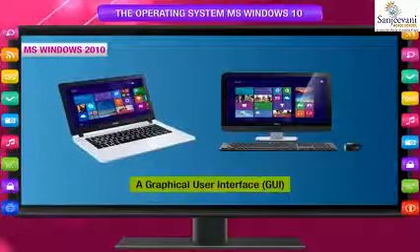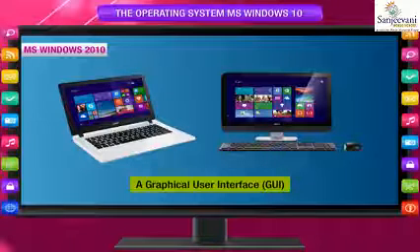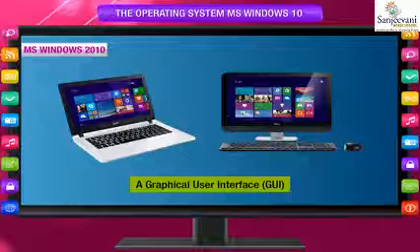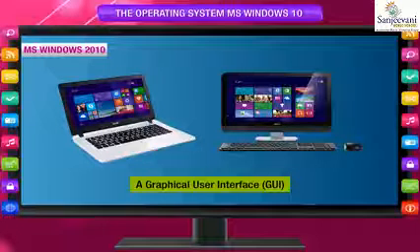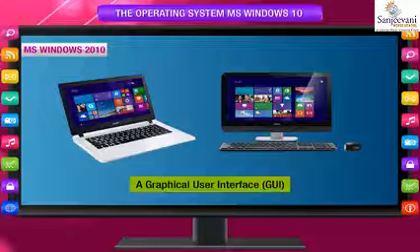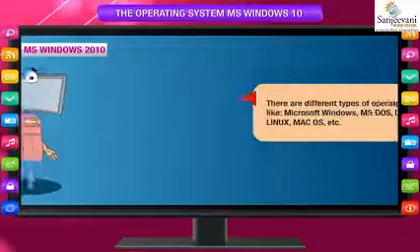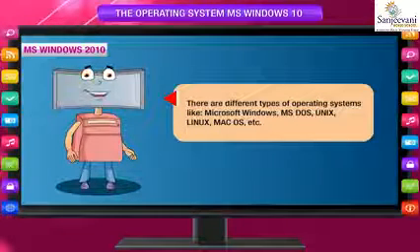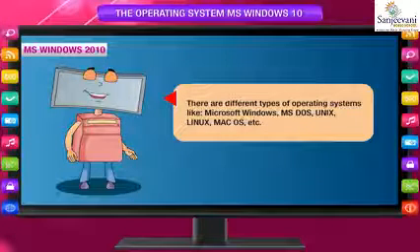Windows is an operating system which enables the user to interact with the computer, providing more ways to interact than typing. It is a set of programs that provides a user-friendly platform, the GUI, and helps to operate a computer. A graphical user interface or GUI offers graphical icons and visual indicators. The actions are usually performed through direct manipulation of the graphical elements. There are different types of operating systems like Microsoft Windows, MS-DOS, Unix, Linux, Mac OS, etc.